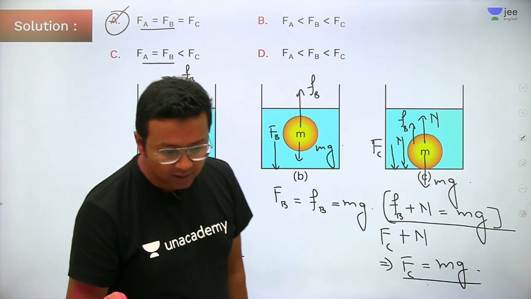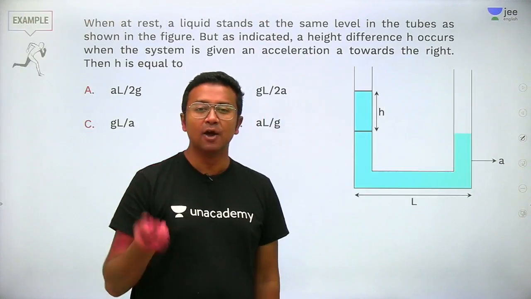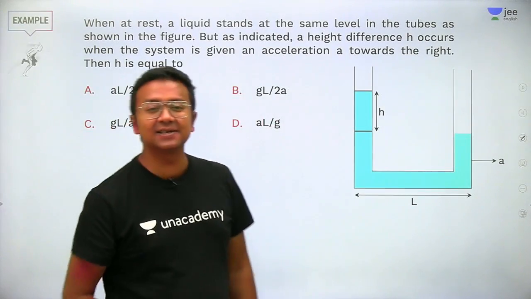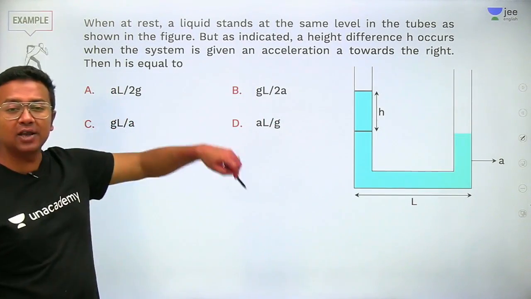All right, chalo, let's move ahead to the next question. What do we have in the next question? Let's see this. Okay, we've got a U-tube.